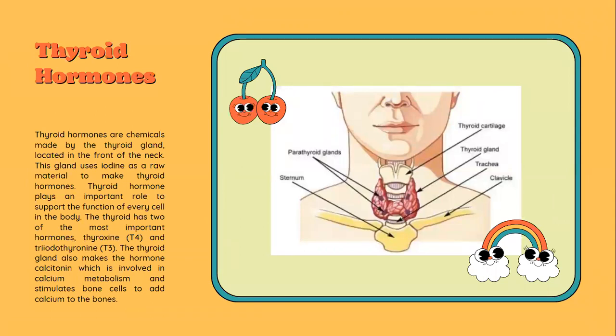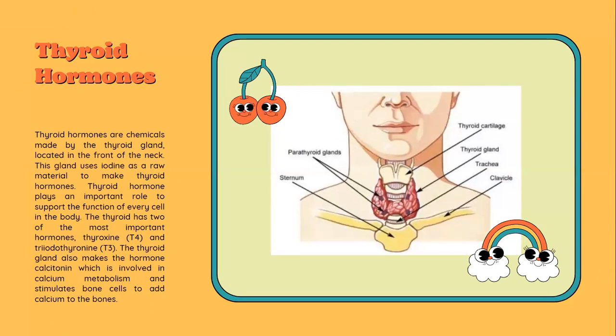Okay, next is thyroid hormones. Thyroid hormones are chemicals made by the thyroid gland located in the front of the neck. This gland uses iodine as a raw material to make thyroid hormones. Thyroid hormones play an important role in supporting the function of every cell in the body. The thyroid has two of the most important hormones. First is thyroxine and second is triiodothyronine.